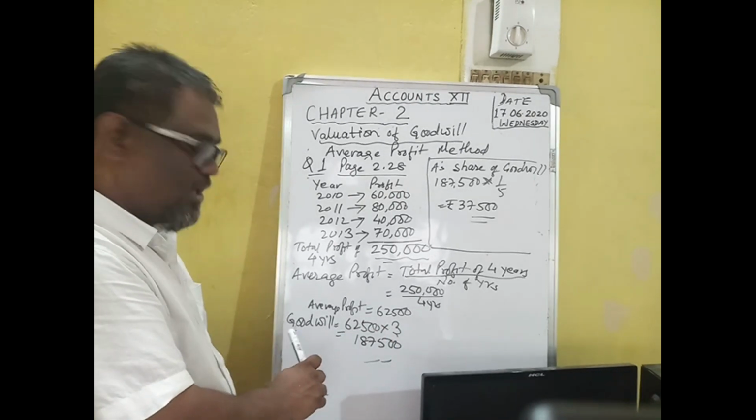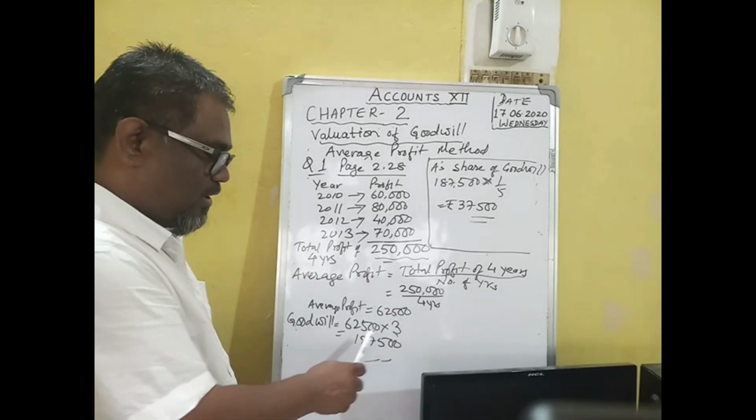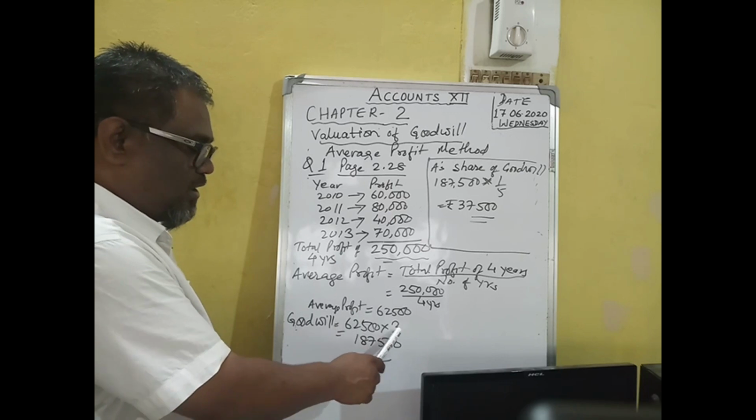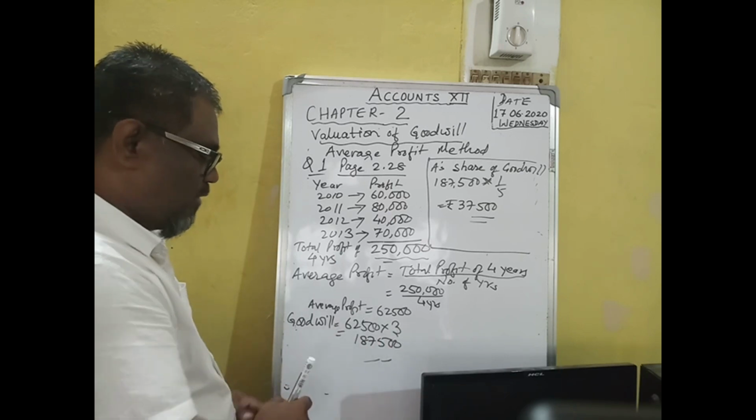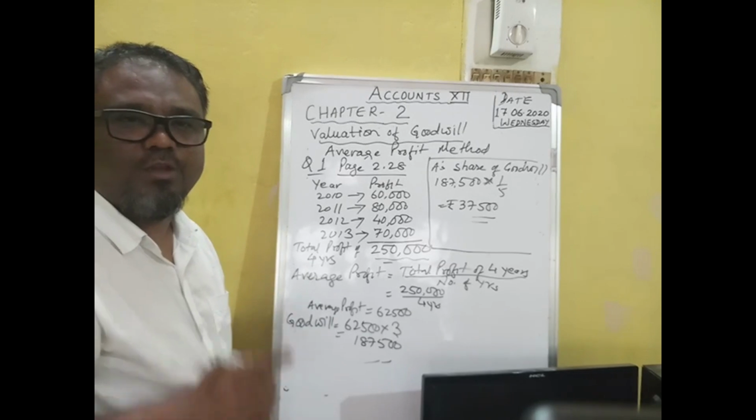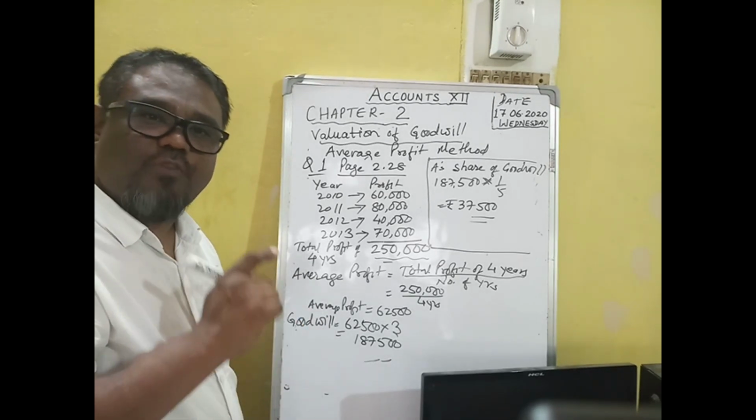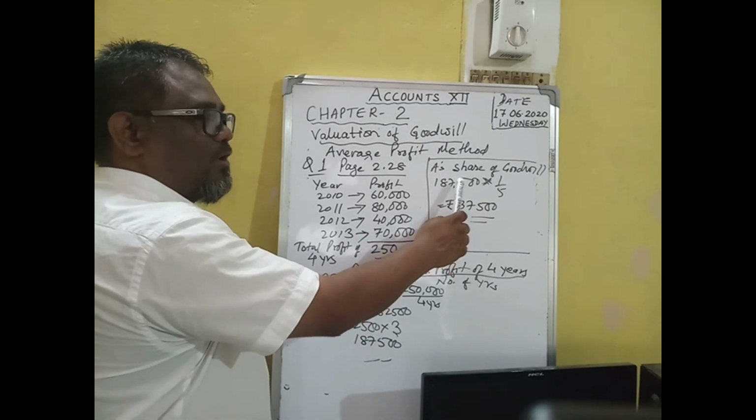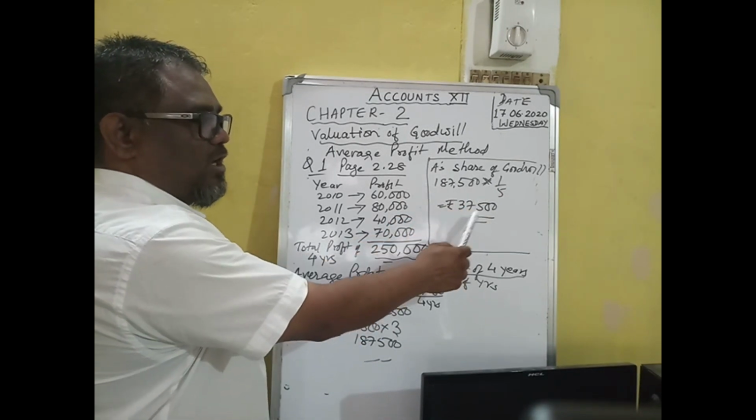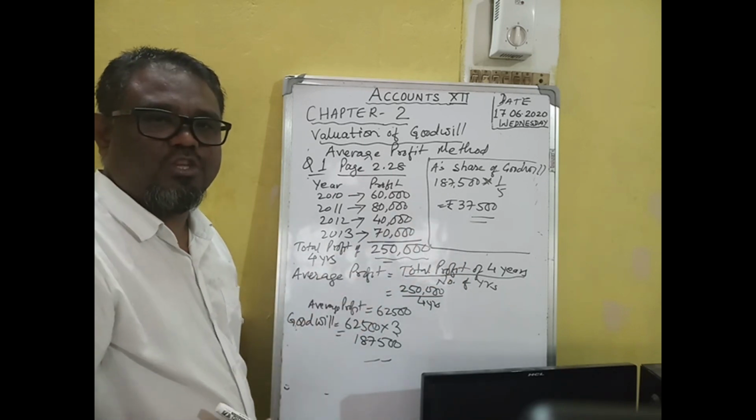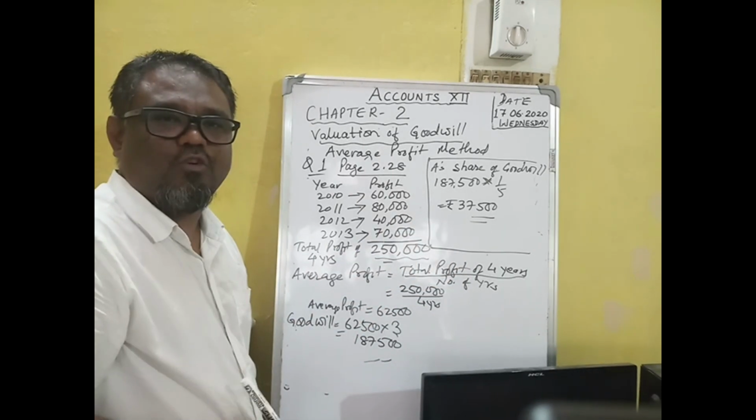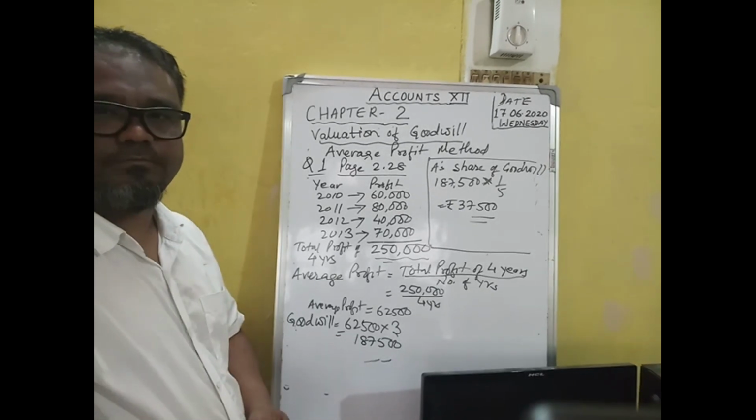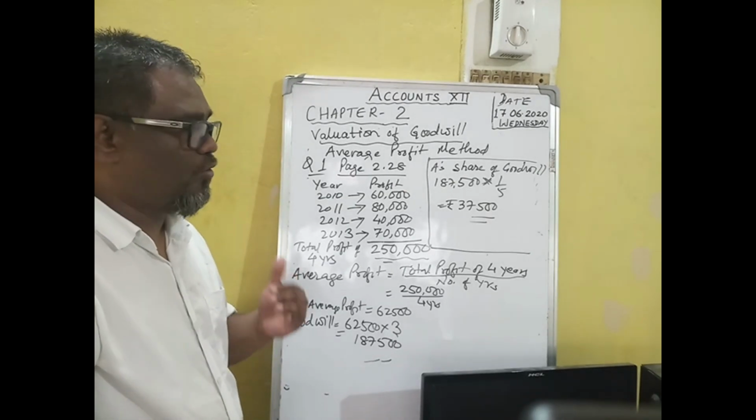Given in the question, the goodwill is valued at 3 years of average profit. So 3 years into the average profit of 62,500 gives the value of goodwill as 1,87,500. A's share is 1/5, so A's share of goodwill is 1/5 of 1,87,500, which is 37,500. In this way, we can find the value of goodwill in the average profit method. I think this is clear for you.